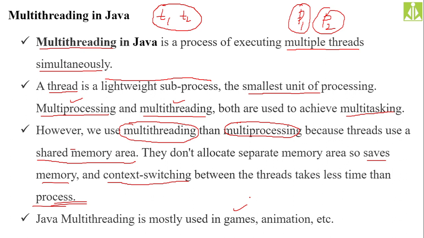And not only PUBG, I have just taken PUBG as the example. All the RPG games, or all games, will have the multi-threading concept, as well as animation work, because there also we have to show the actions of the cartoons or the objects you are using inside the animation work. Every action constitutes a particular thread. So animation work is also a best example for multi-threading. Without multi-threading, these two things are quite impossible. So these are the domains where we use Java's multi-threading: the gaming industry as well as animations.